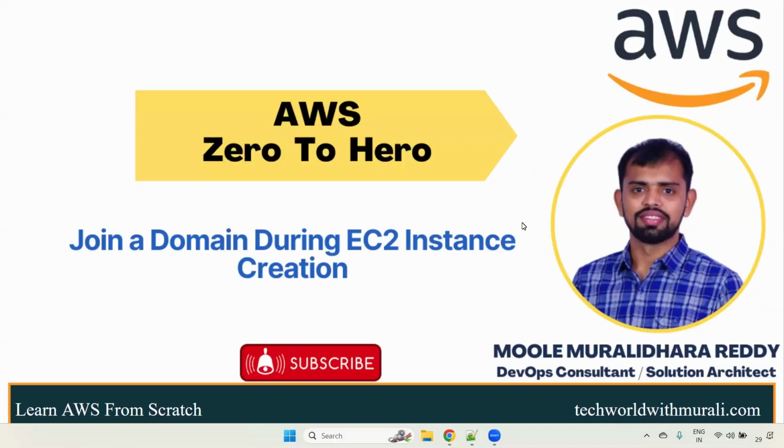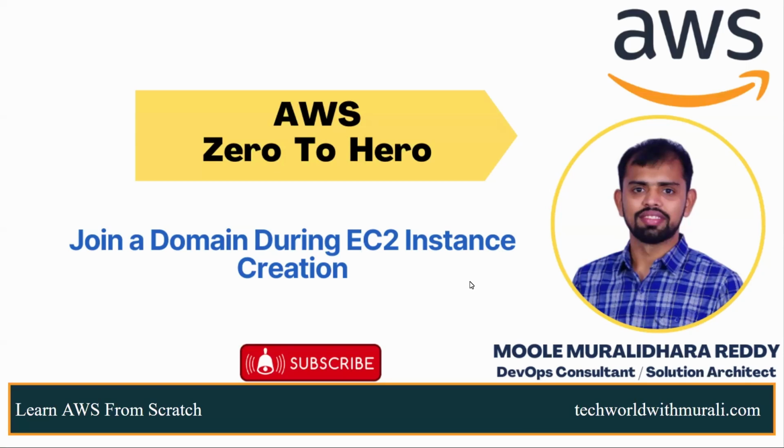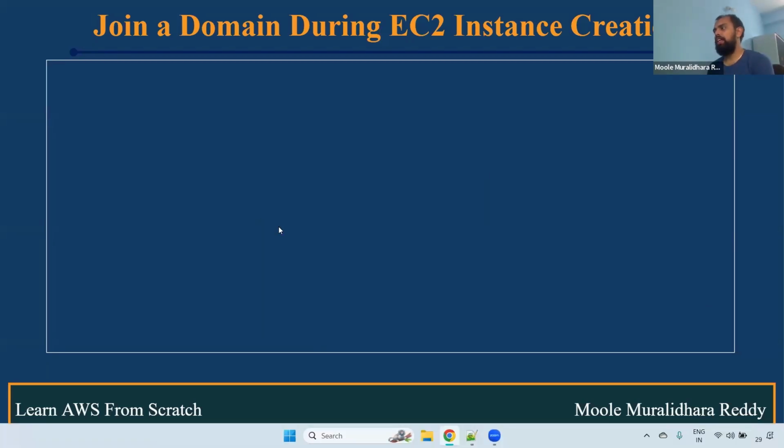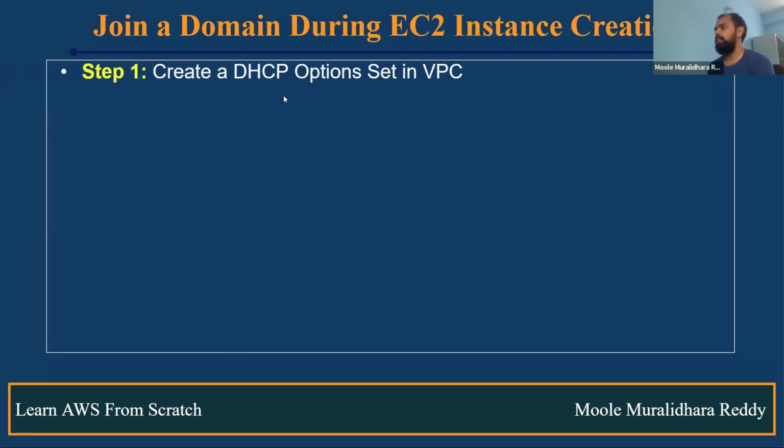Now we are going to discuss how to join a domain during EC2 instance creation. Before creating it, we'll first see the steps so that you get some idea, then we can go with the practical part. We already created a directory service. First we have to create a DHCP option set in the VPC and attach it to the VPC, so that the VPC uses the DNS server IPs of the directory service we created, instead of the Amazon servers.